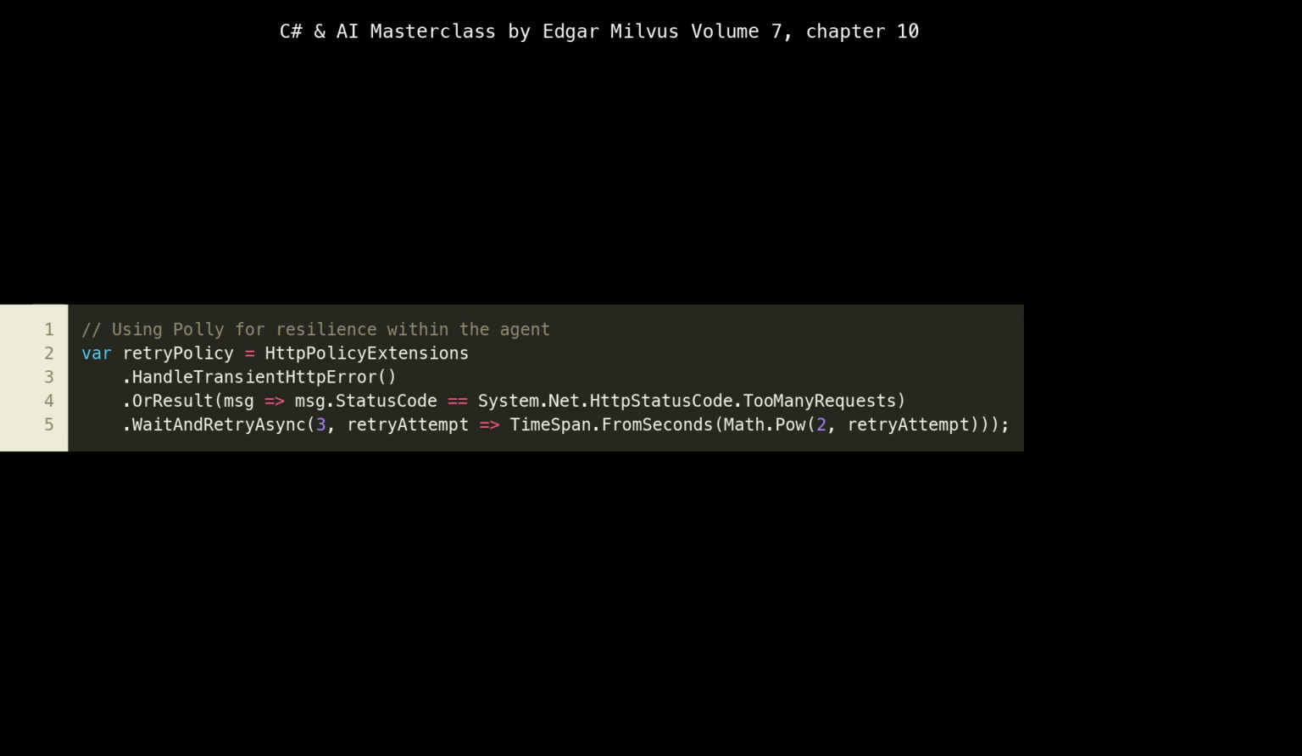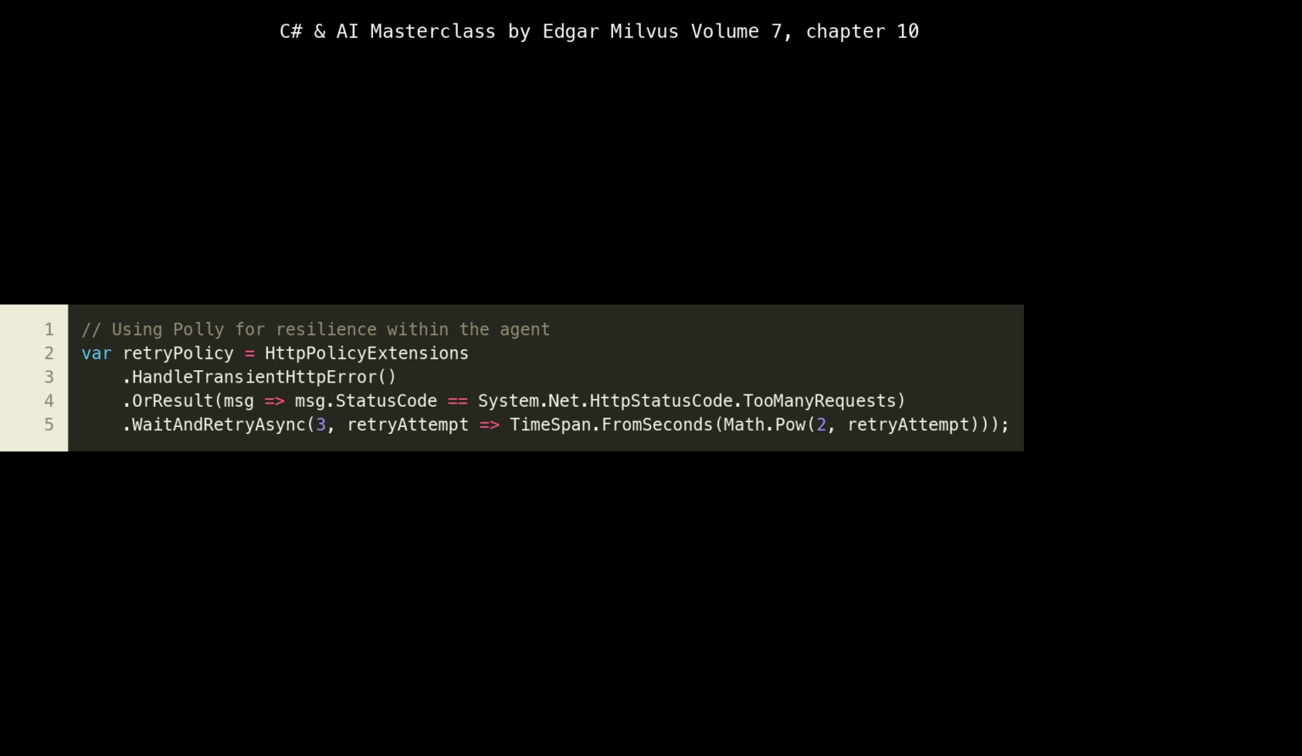Here, we're setting up a retry policy using the Polly library. This is a critical component for building resilient cloud-native applications, especially when dealing with microservices. We're configuring it to handle transient HTTP errors, which are temporary network issues, and also specifically too many requests, HTTP 429, status codes. The WaitAndRetryAsync part specifies an exponential backoff strategy. It will retry 3 times, waiting for 2, 4, and 8 seconds respectively between retries. This pattern prevents overwhelming a downstream service during temporary outages or rate limiting, which is essential for stable operations in